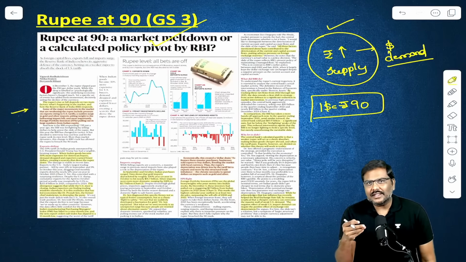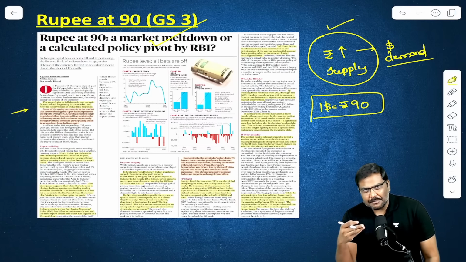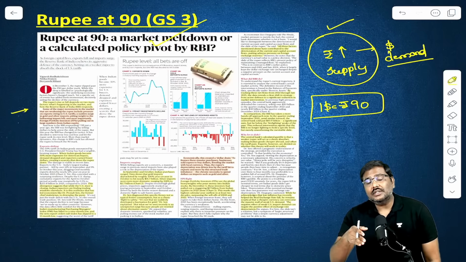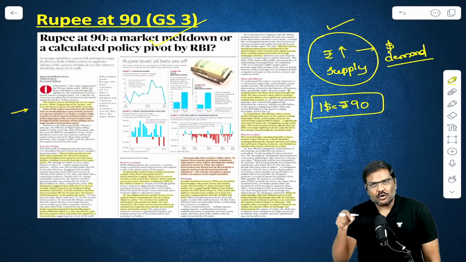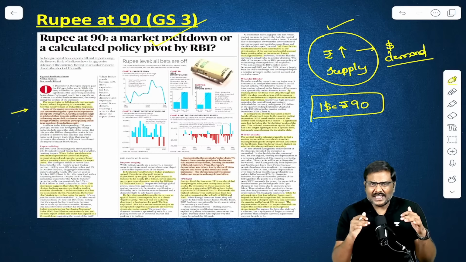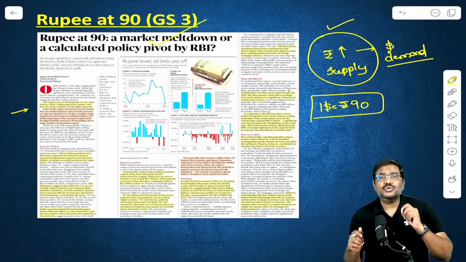There is a concern in the market. Will rupee stop depreciating at this particular level, or will the depreciation continue even after 90? Will it become 91, 92, 93? And it will hamper certain economic activities in India. So there is a concern in the domestic market associated with this.